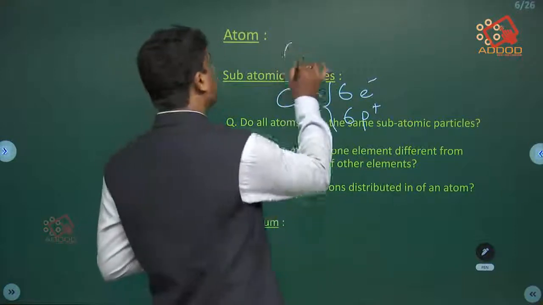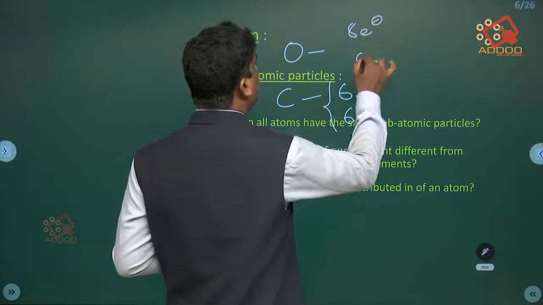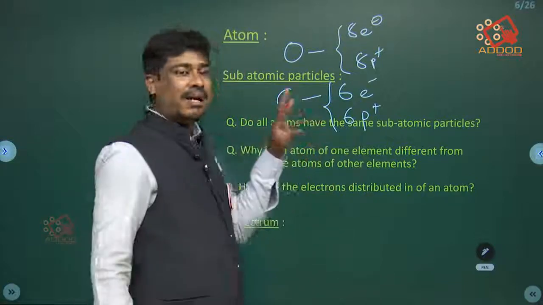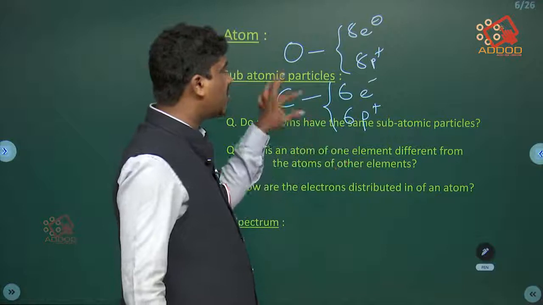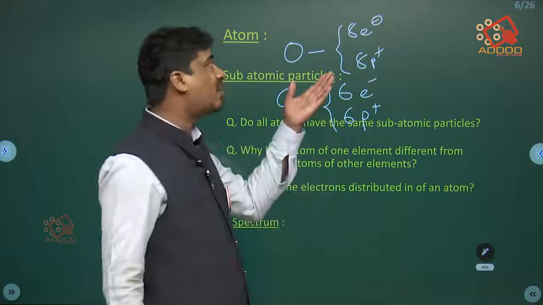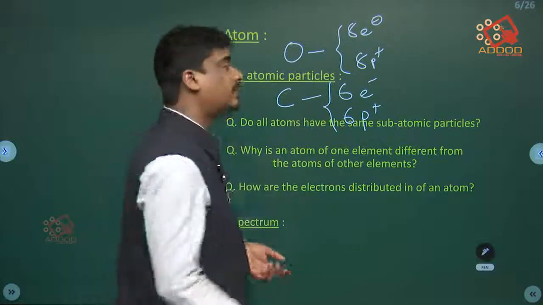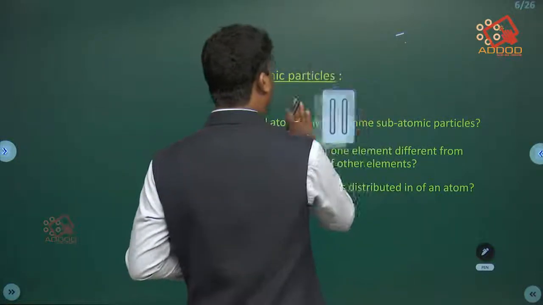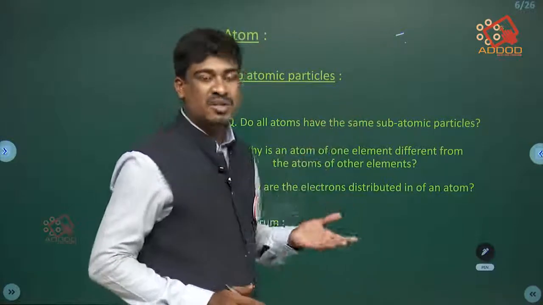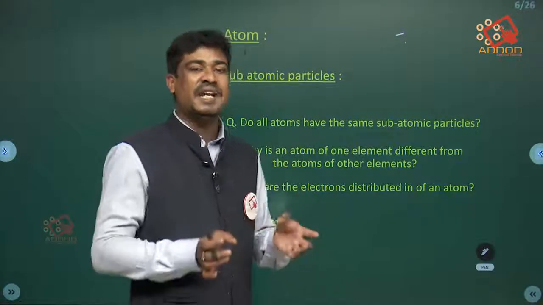While if you take oxygen, the atomic number is 8, so there will be 8 electrons and 8 protons. So if elements change, the number of electrons and protons also changes. Take any two examples and explain: carbon has 6 electrons while oxygen has 8 electrons. So different elements have different atoms.